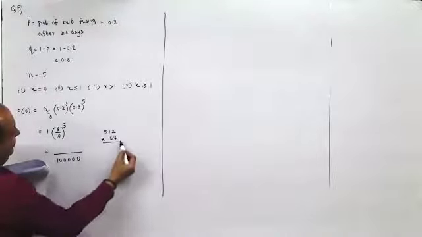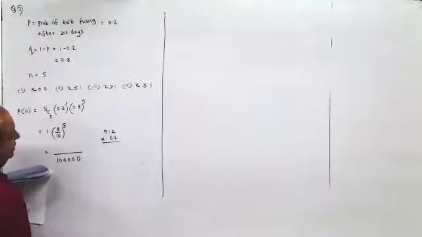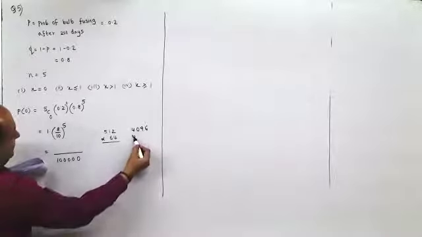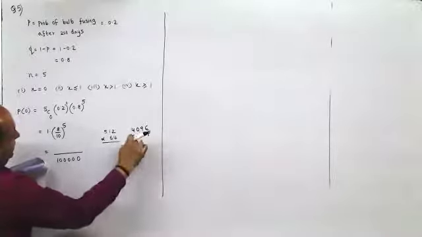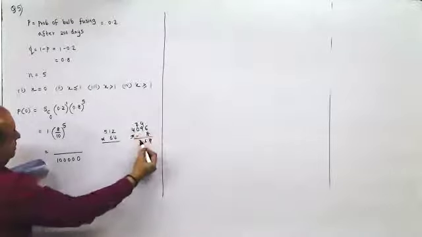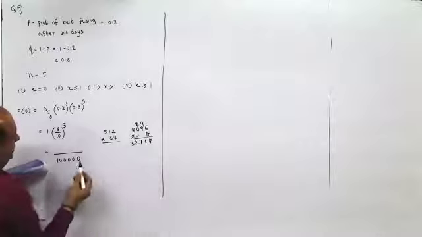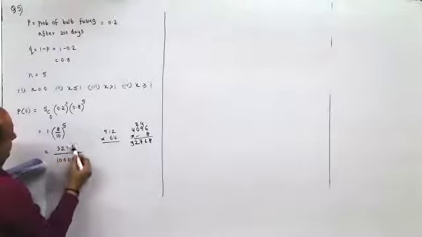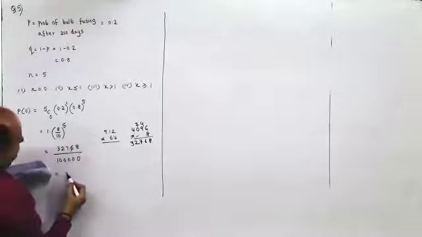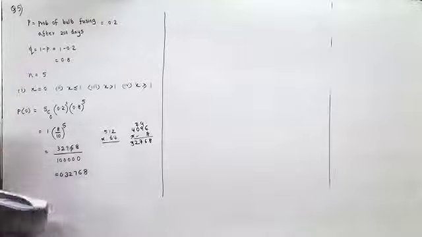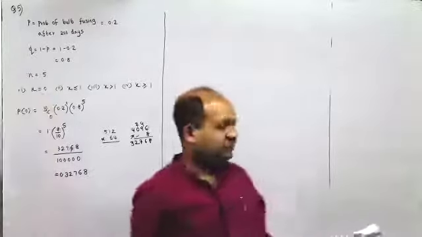So what is 512 into 64? 8 cube is 512, into 8 is 4096, into 8. What is 4096 into 8? Anyone on the calculator? So it is 0.32768. This is the probability of 0.